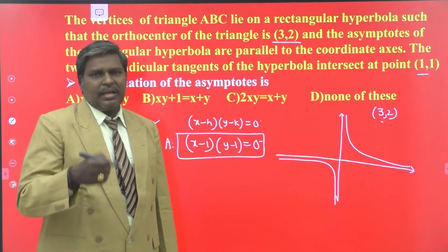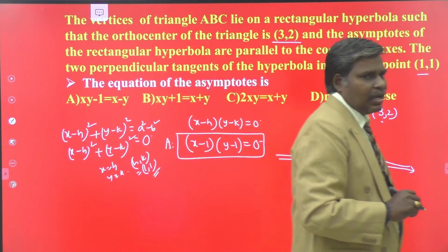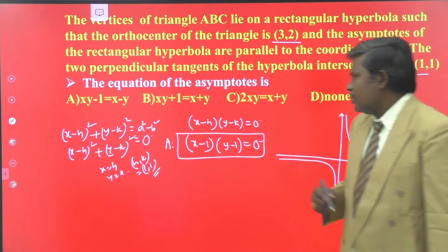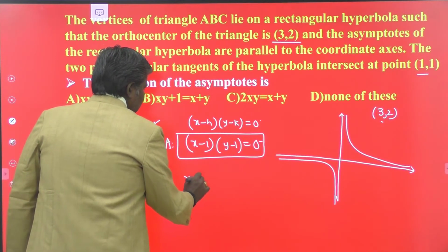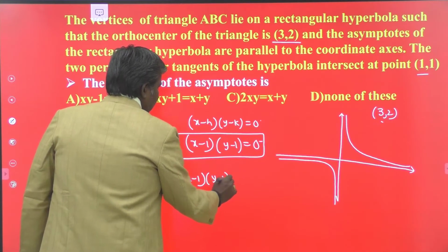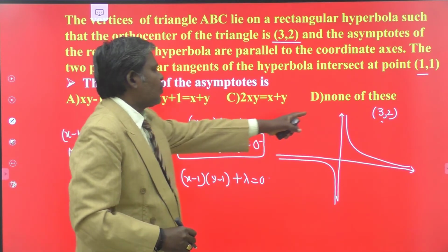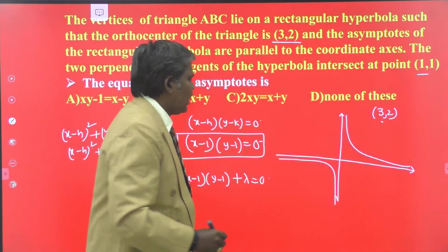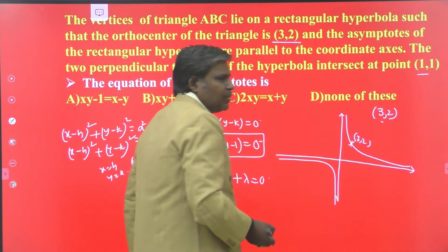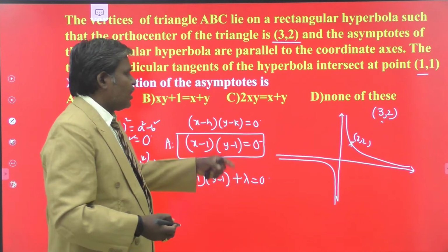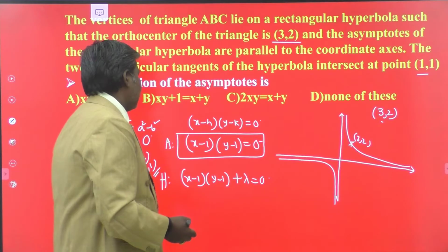We know that the combined equation of asymptotes of a hyperbola and the equation of the hyperbola differ only by what? A constant. So the hyperbola equation may be taken as (x minus 1)(y minus 1) plus lambda equals 0. Moreover, your point (3, 2) is on the hyperbola. Indirectly that is given to you. The orthocenter of the triangle formed by 3 points lies on the hyperbola, so (3, 2) is a point on the hyperbola.